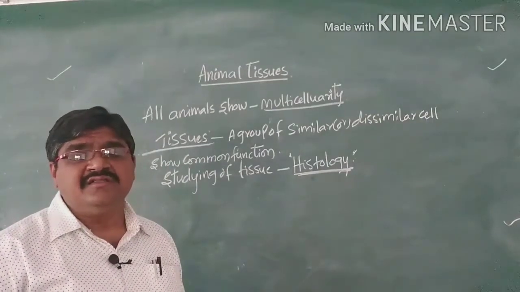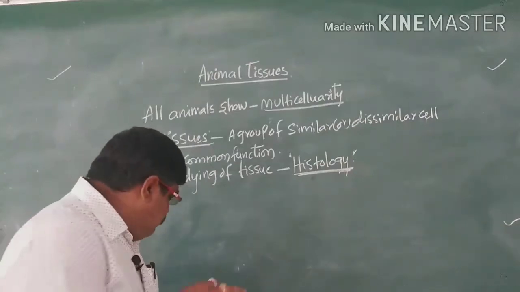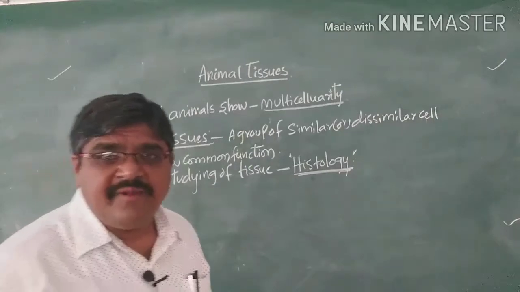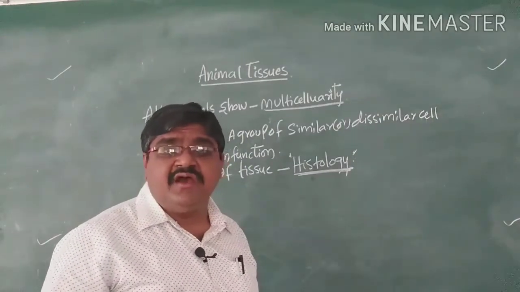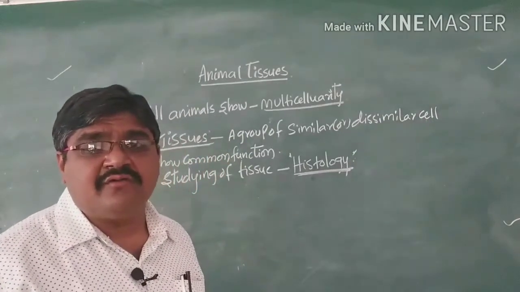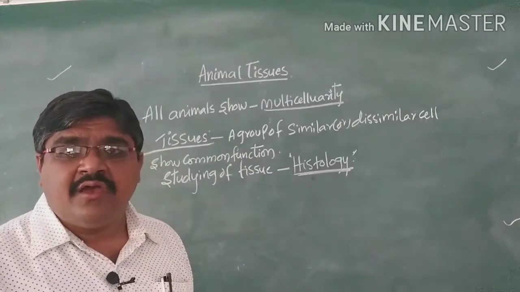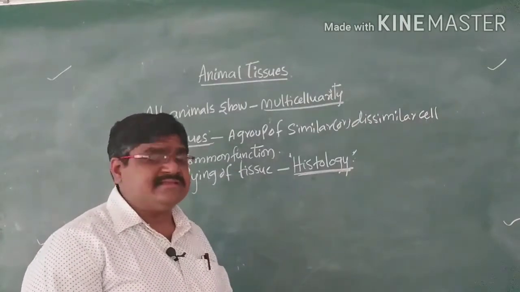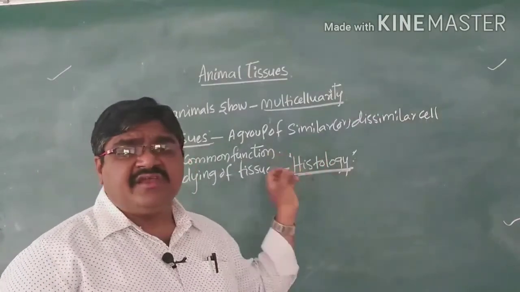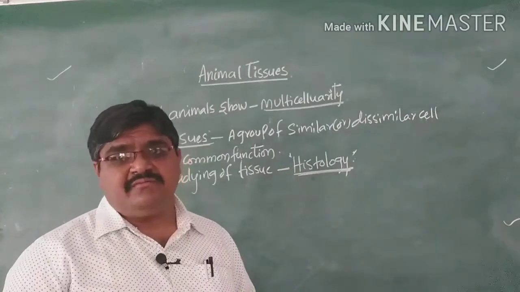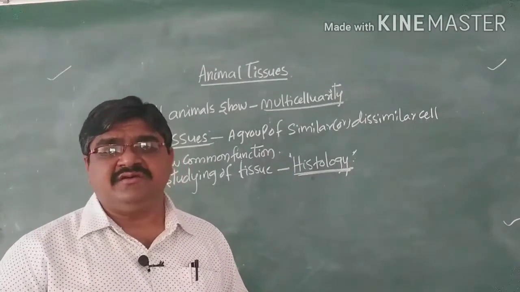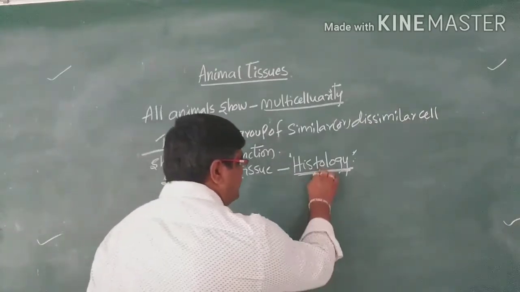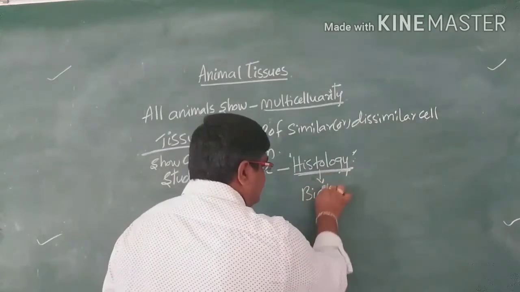Already we know that there are four fundamental tissues present in animals. The study of these four fundamental tissues is called histology. It was developed by the French biologist called Bichat.